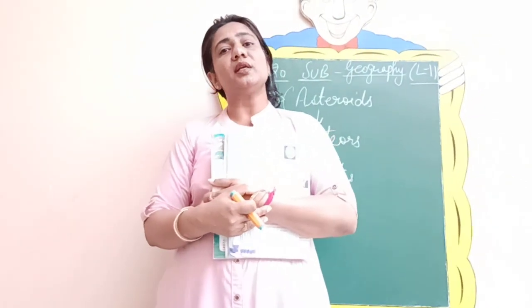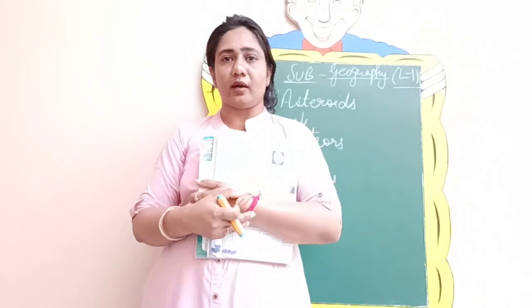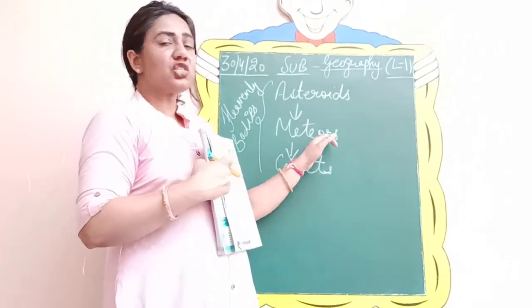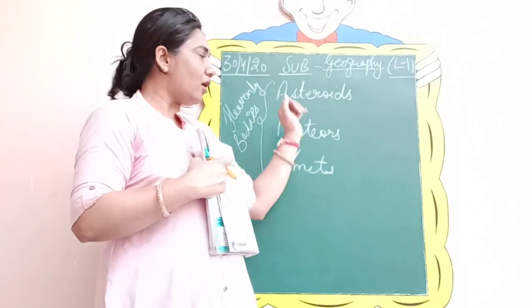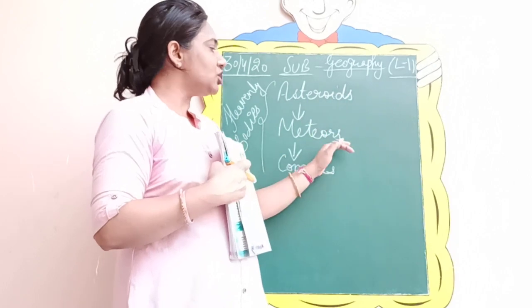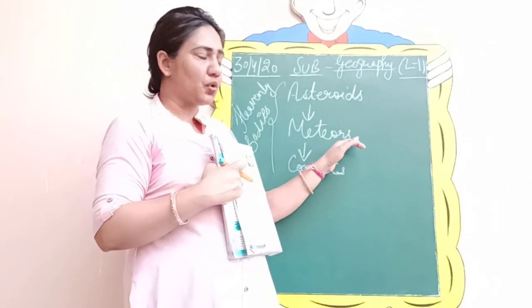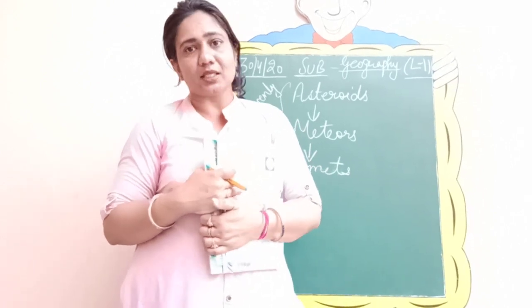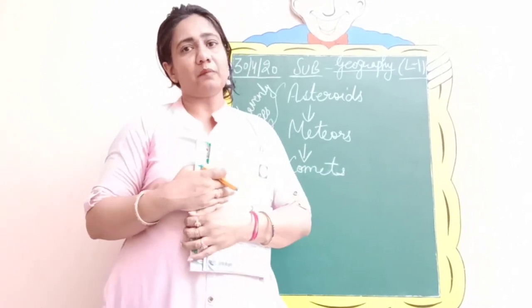Today we are going to discuss the 3 heavenly bodies known as asteroids, meteors and comets. All these 3 are heavenly bodies, whereas asteroids and meteors are made up of rocks and stones. The comets are made up of icy particles and gases. So let us study about them in detail.